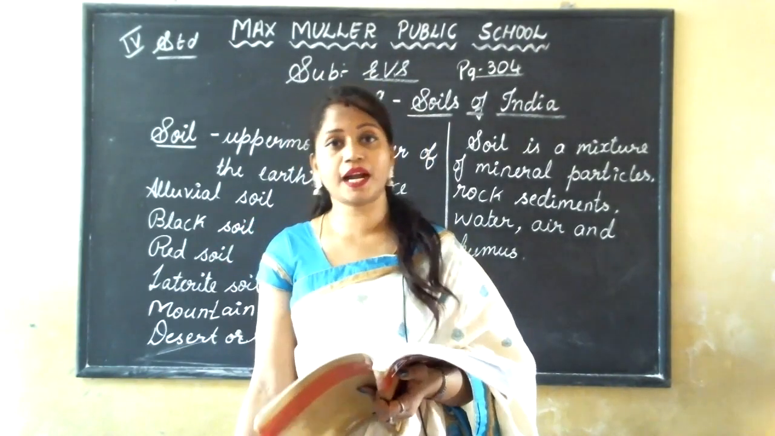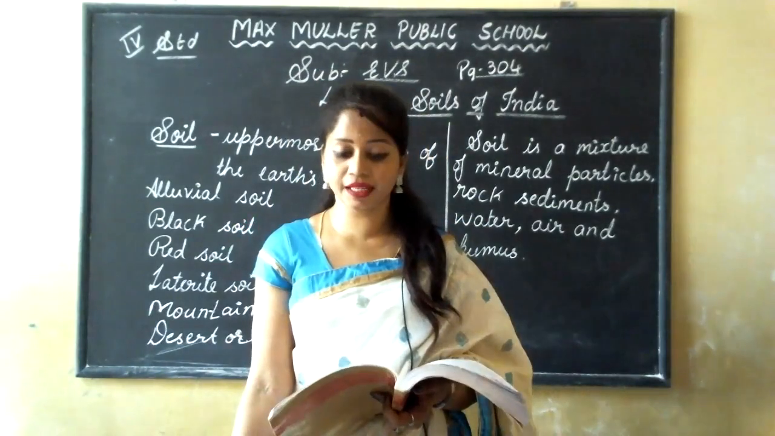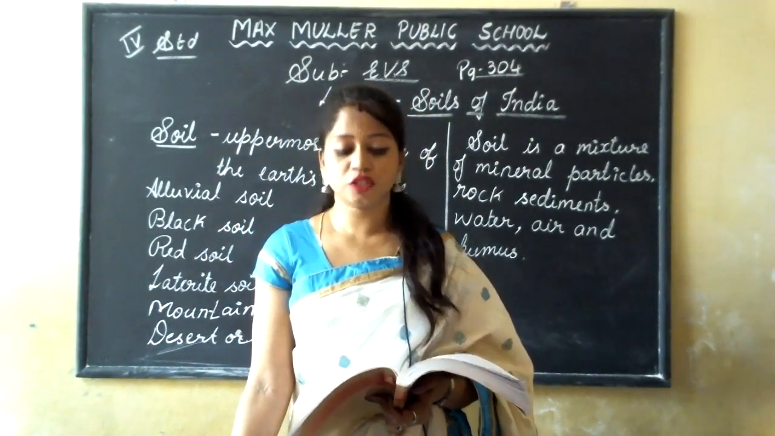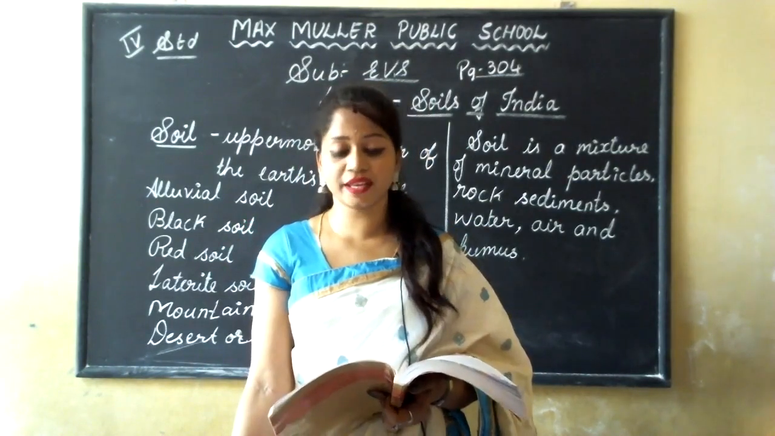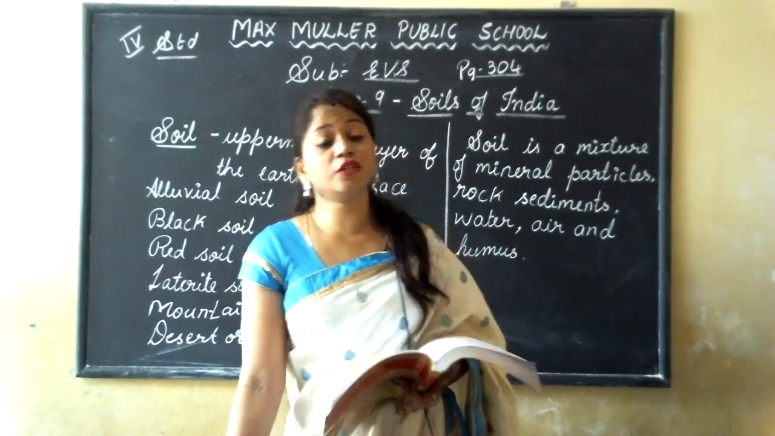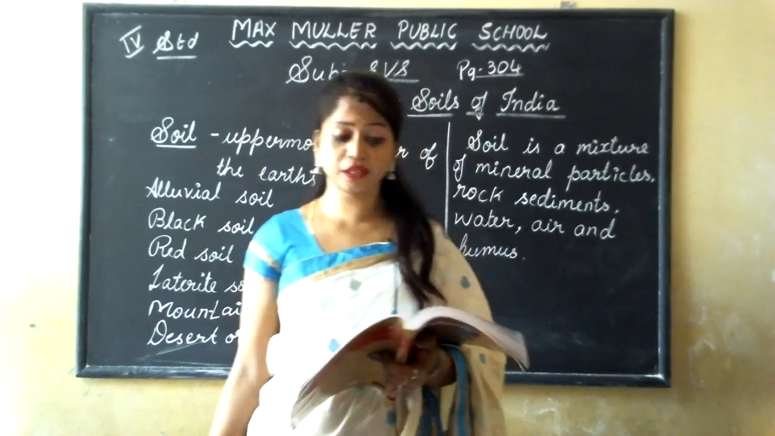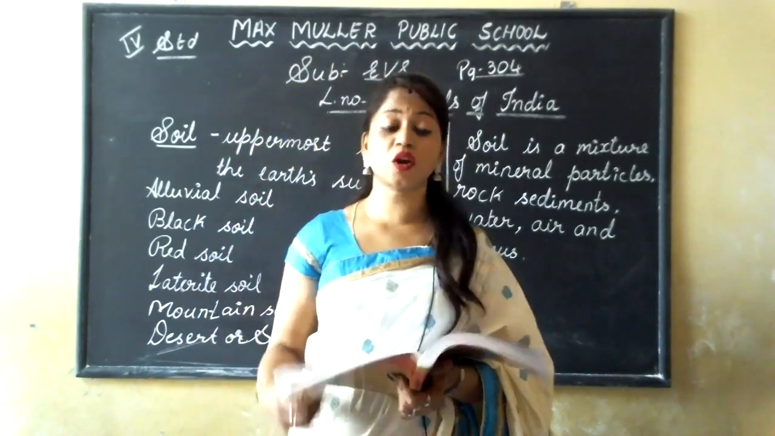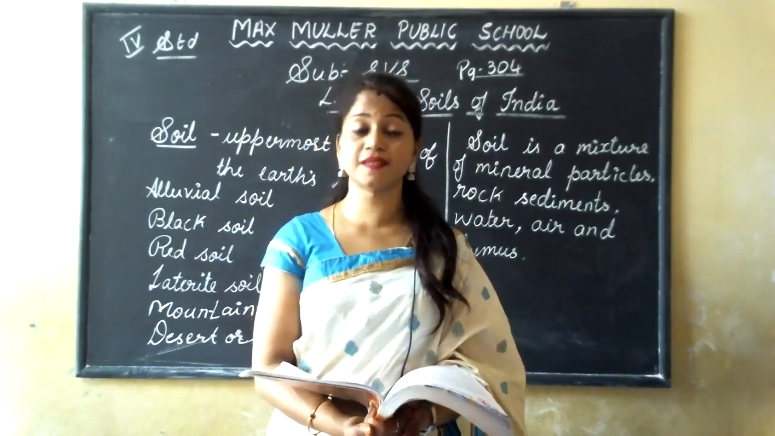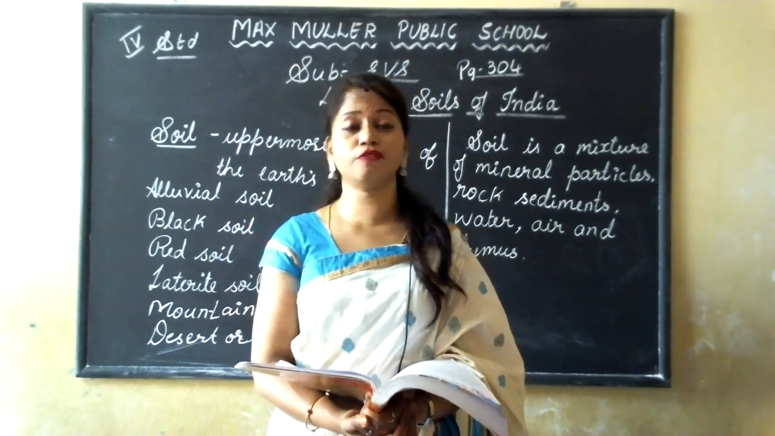It is very fertile. It is suitable for crops like rice, wheat, maize, sugarcane, cotton, jute, pulses, oilseeds and vegetables. All these crops can be grown in this alluvial soil. It is very good for these crops.